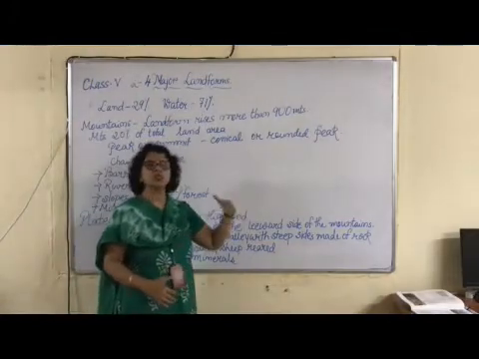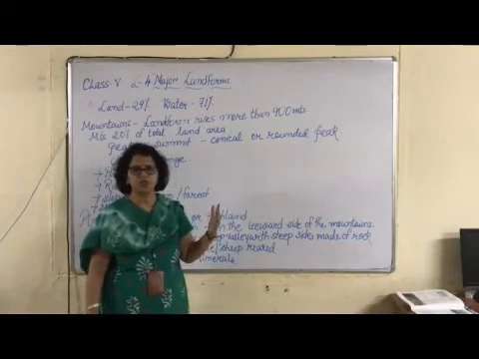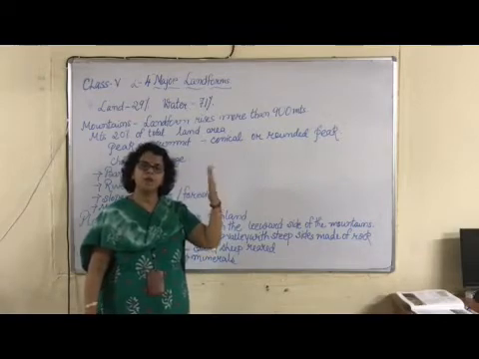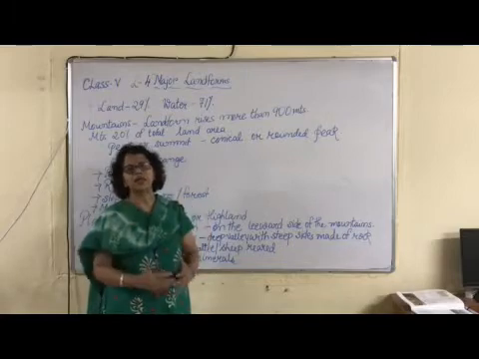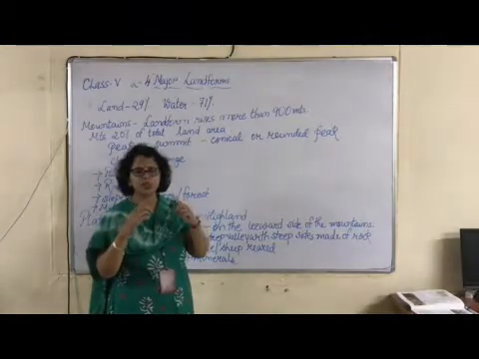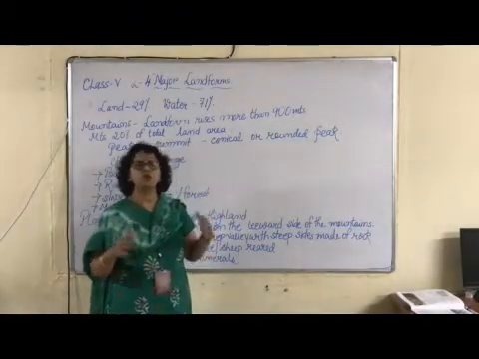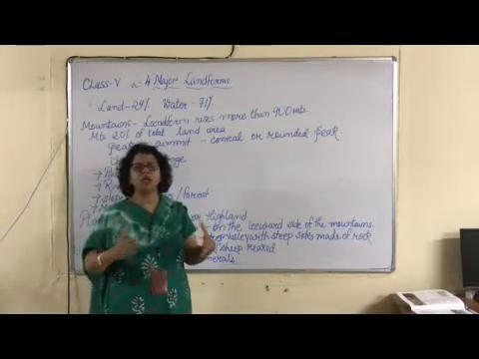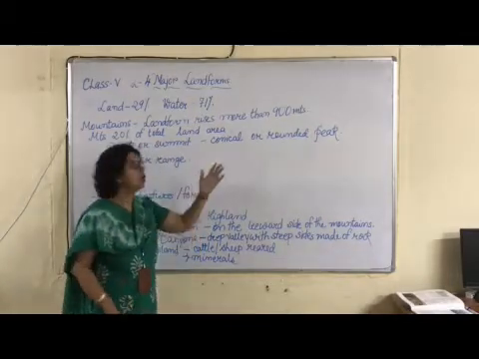But the mountains which are old mountains, like the Aravalli ranges, were formed ahead of the Himalayas. So they are a little lesser in height than the Himalayas, and their peaks are not as pointed. Their peaks are a little rounded because of erosion, wear and tear, because of storms and rainfall.